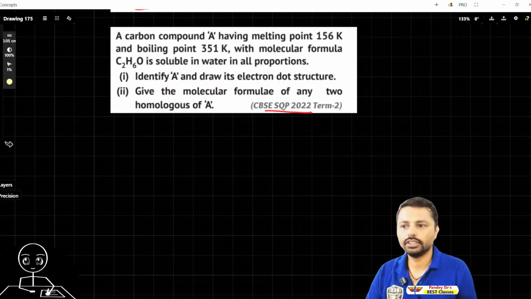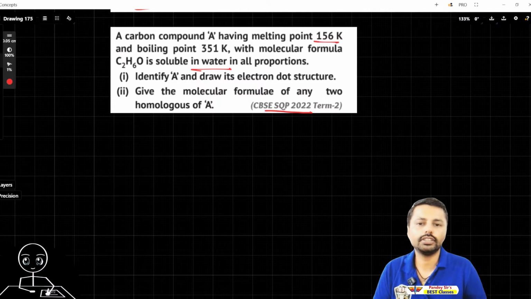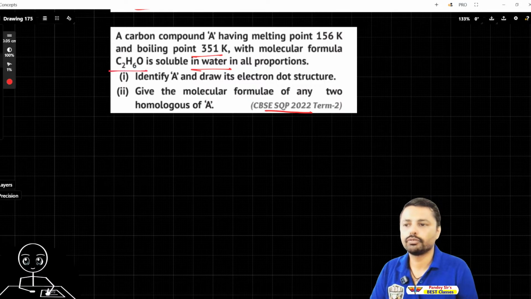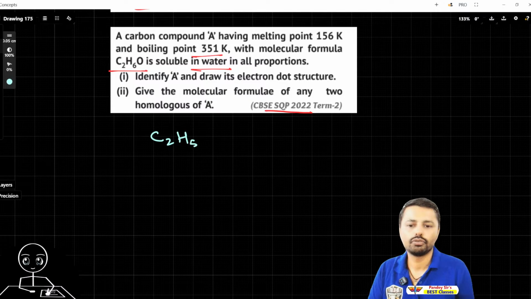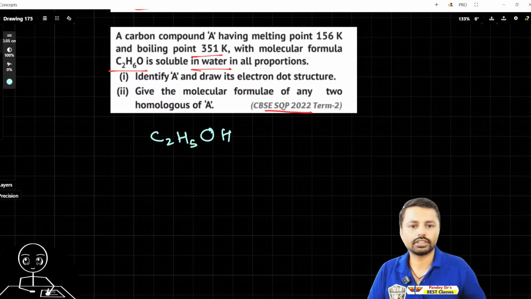They also said it has a melting point of 156 and boiling point of 351, and this is C2H5OH. So it is ethanol, C2H5OH, which is ethanol.